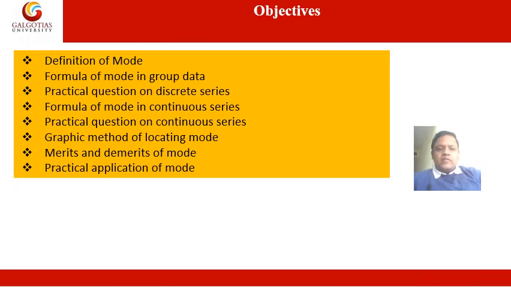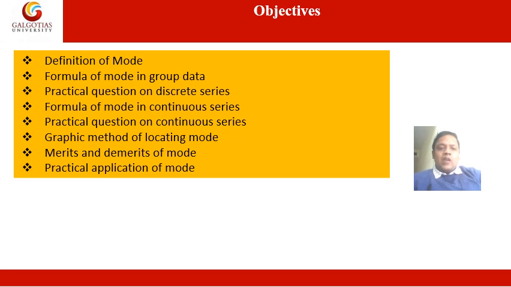The objectives of this lecture: first, the definition of mode. Second, the formula of mode in grouped data. We can bifurcate the data into grouped data and ungrouped data. When we talk about ungrouped data, the individual series comes under ungrouped data. And when we talk about grouped data, there are two series that come under it, called the discrete series and the continuous series.